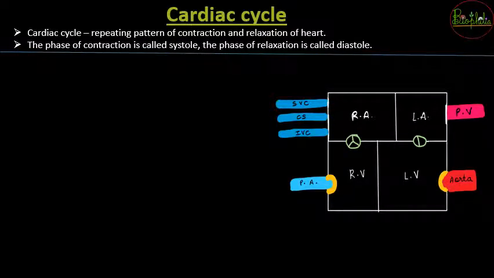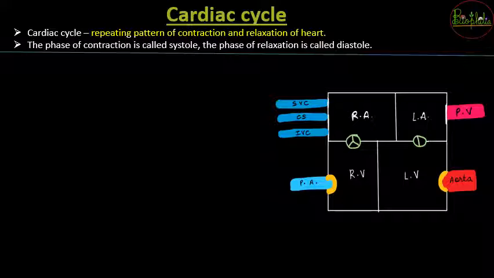Now what is the cardiac cycle? The cardiac cycle is the repeating pattern of the contraction and the relaxation of the heart. So whatever action potentials have been generated by the SA node and the AV node are going to cause the contraction and the relaxation of the muscle. That repeated pattern, from birth up till death, in which the heart contracts and relaxes, pumping blood, is nothing but the cardiac cycle.